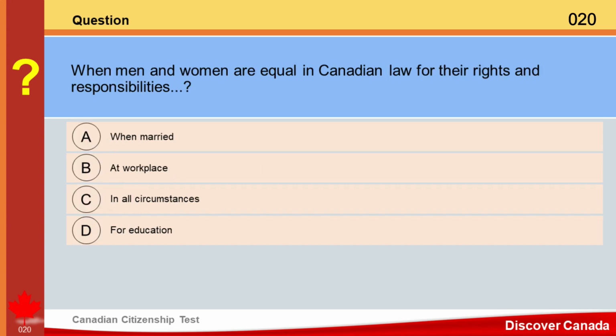Question. When men and women are equal in Canadian law for their rights and responsibilities? A. When married. B. At workplace. C. In all circumstances. D. For education. Answer. C. In all circumstances.